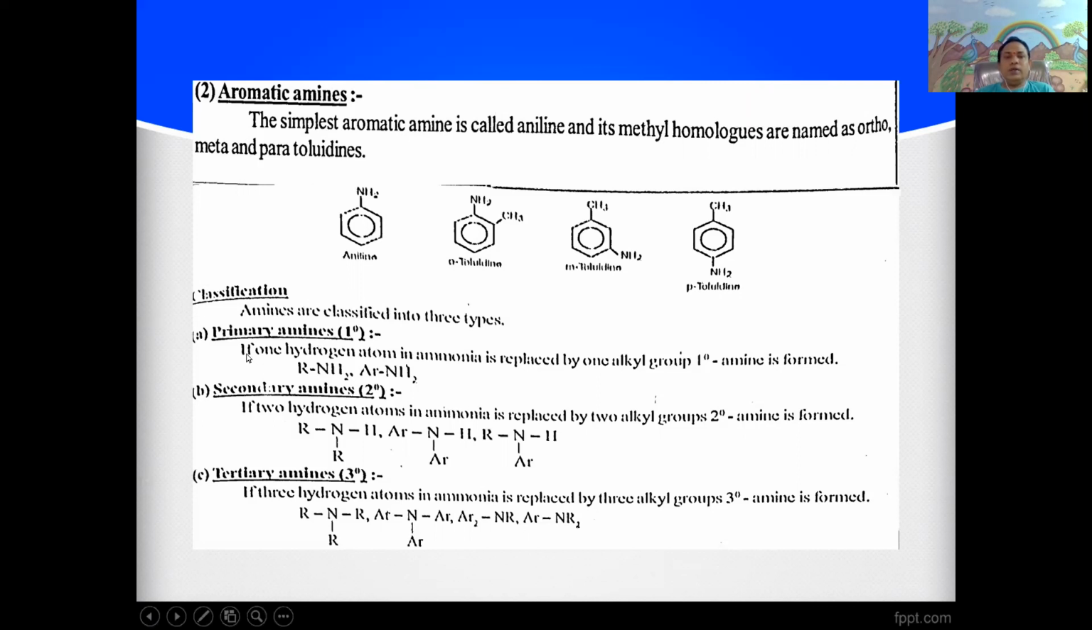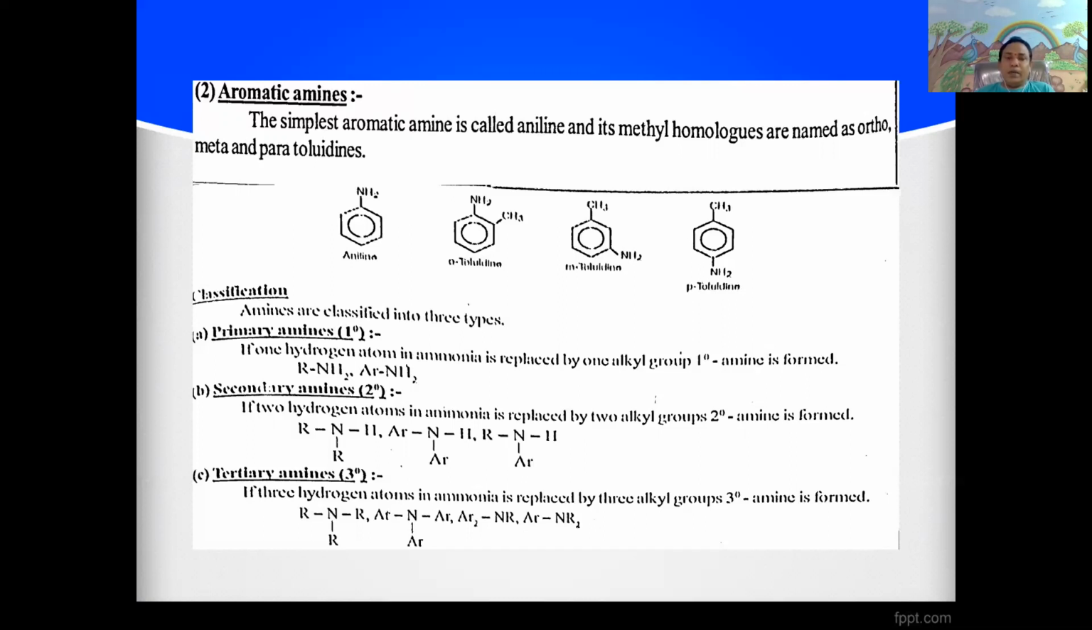Here, the first one is primary amines. Primary amines are defined as: in ammonia, one of the hydrogen atoms is replaced by an alkyl group. The obtained compounds are called primary amines.